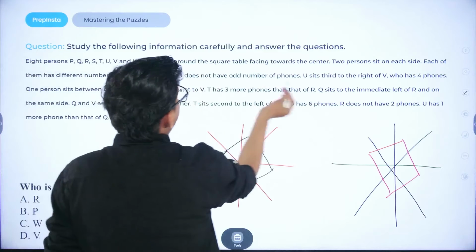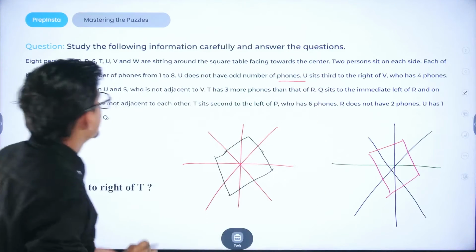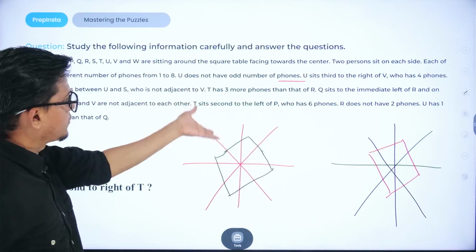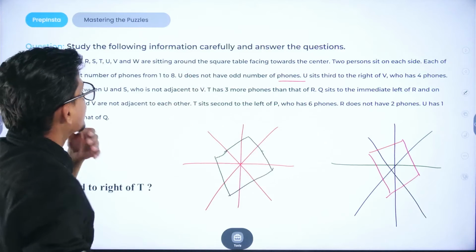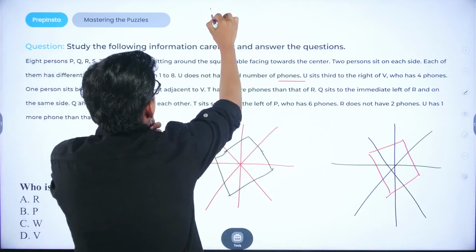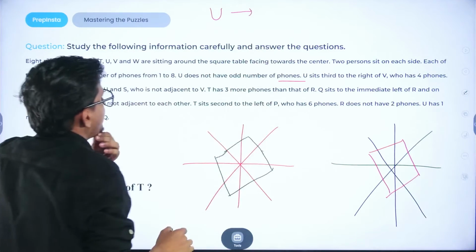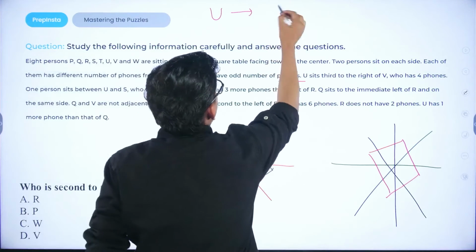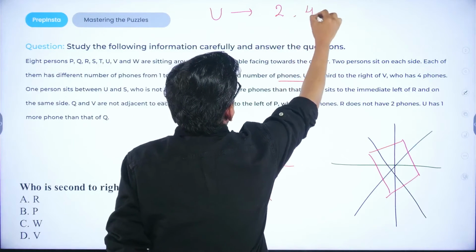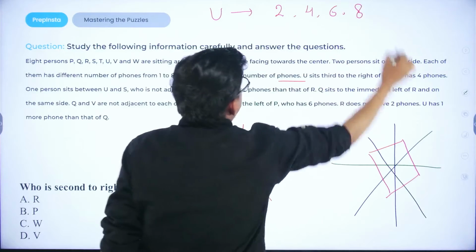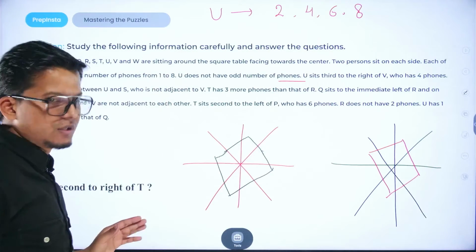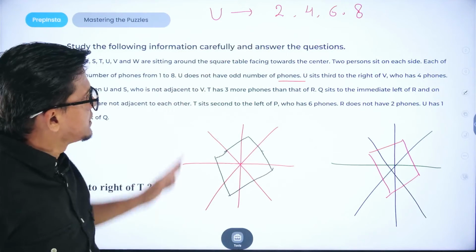You do not have an odd number of phones, so from that particular information you can draw the possibilities. So you cannot have an odd number of phones, that means you could have an even number of phones. So the right numbers would be 2, 4, 6, 8. You could have any of the possible numbers of phones.